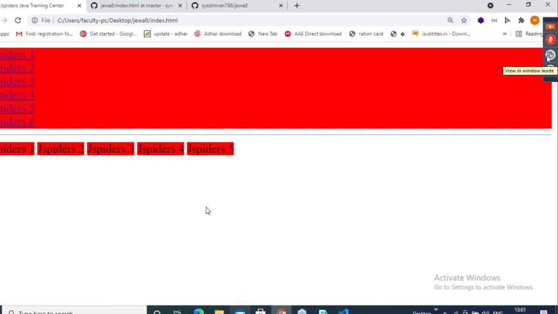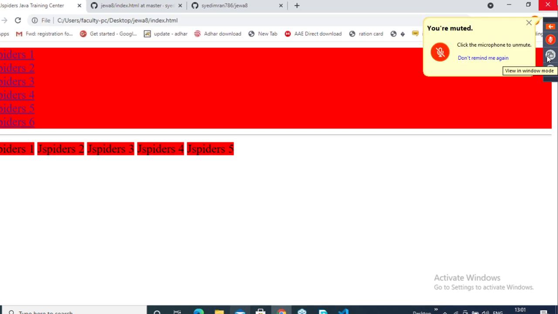Sir, for paragraphs we were getting one line in between, but here we are not getting it. Why you are getting a line for a paragraph is because it's the behavior of a paragraph to leave one line above and below the content. You know that, right? Understood this?